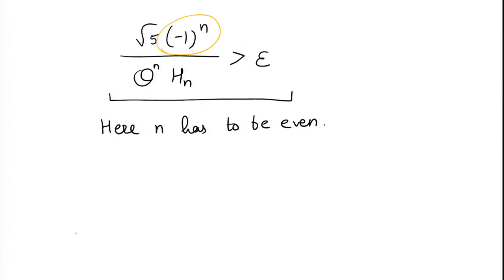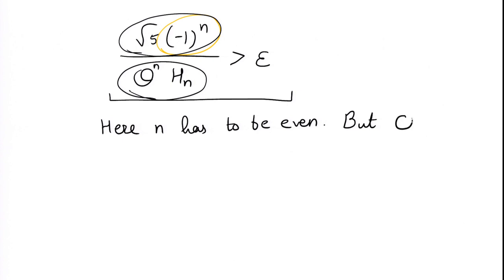So, n has to be even, and further we notice that the numerator is bounded, but the denominator theta power n into Hn goes to infinity as n goes to infinity. Theta is a number which is strictly bigger than 1, theta is 1 plus root 5 by 2. So, theta power n is going to go to infinity.